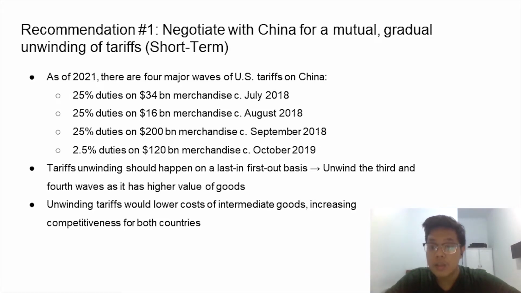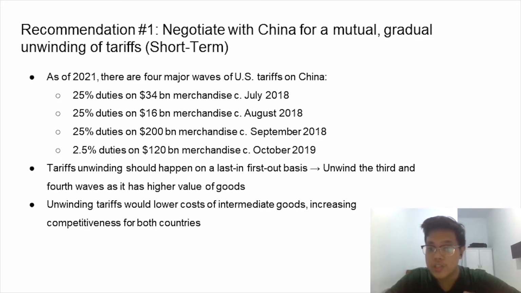And we believe that unwinding of tariffs would result in lower costs of many goods and services that are traded between China and the US, especially intermediate goods. So we know that, for example, in the case of solar panels, they are imported from China as intermediate goods to be processed in the US or installed in houses of consumers. When we lift these tariffs, the cost of these solar panels and other intermediate goods will decrease, increasing the competitiveness of US firms who import the goods from China and resell them in the US domestic market.